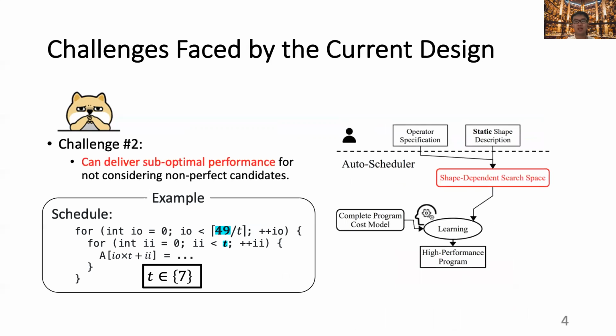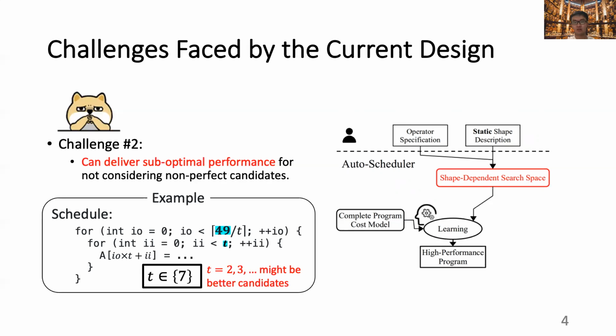The second challenge the current autoscheduler is facing is that it can deliver suboptimal performance for not considering non-perfect candidates. Still the same tiling example, clearly the current set with a single candidate is too limited, as tiling candidates 2, 3, etc. are also viable, and they might deliver better performance compared with 7.